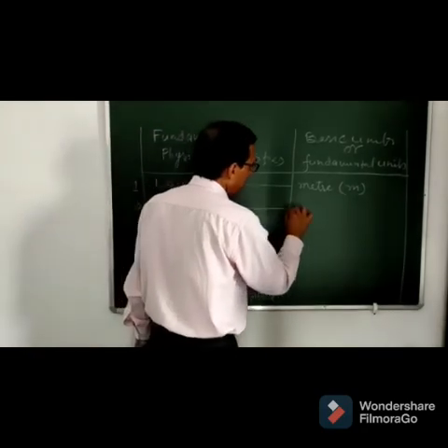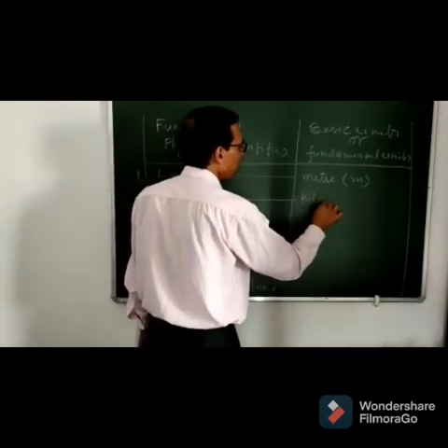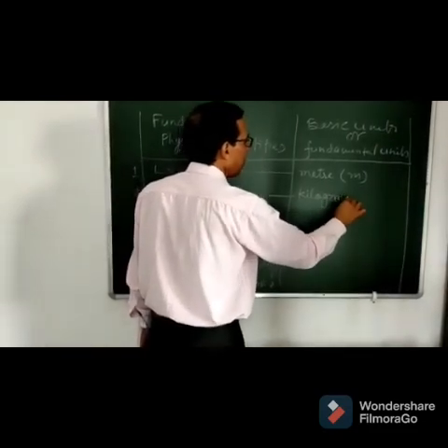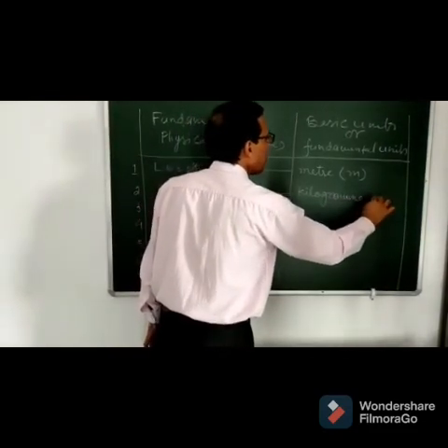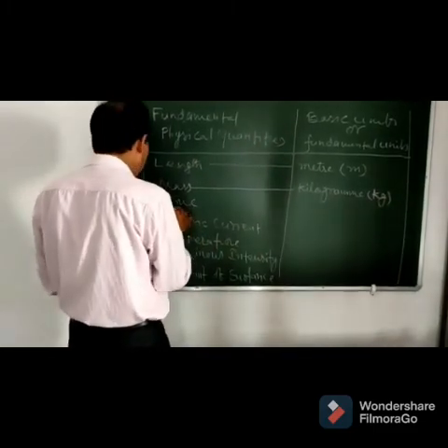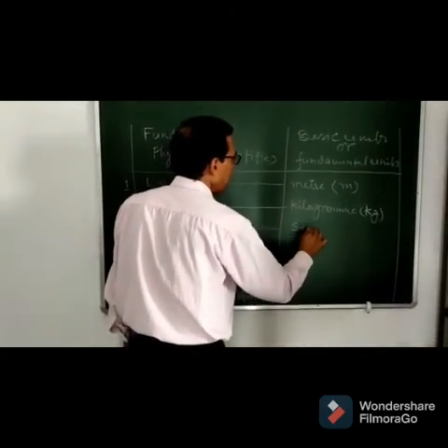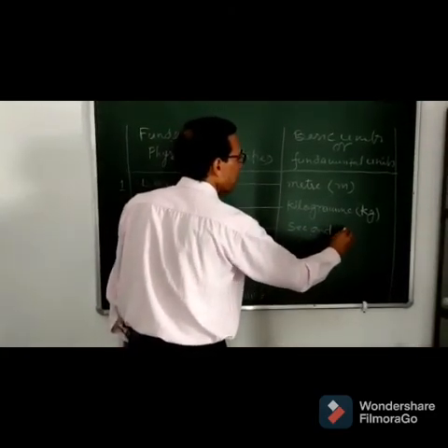Mass, the basic unit of mass is kilogram, and symbol is kg. Third one is time. Time is measured in second.